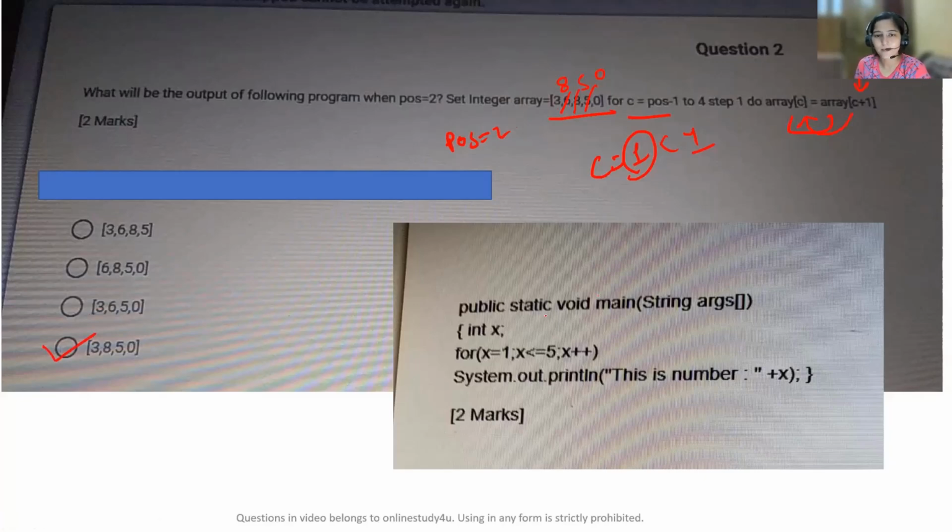Next we have public static void main String args, right? So here we simply have a for loop. That's a very easy one. What you are doing is simply printing. The loop will run 5 times, and the x value is 1, 2, 3, 4, 5. So "this is number 1" will be printed, "this is number 2" will be printed, "this is number 3" will be printed, "this is number 4" will be printed, and "this is number 5" will be printed, right? So this is how it will work.